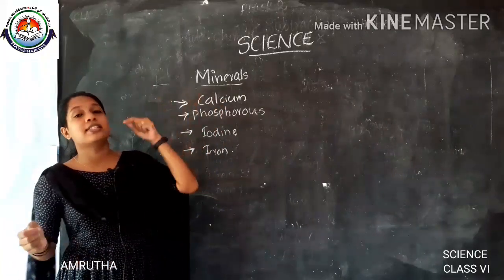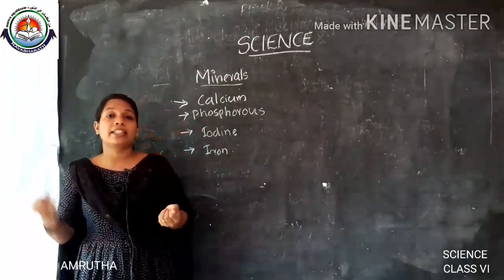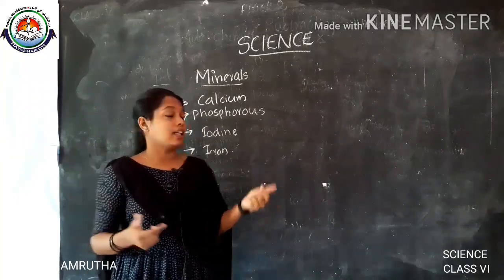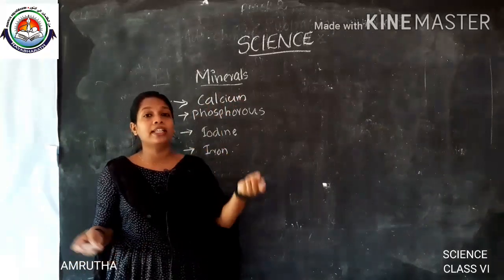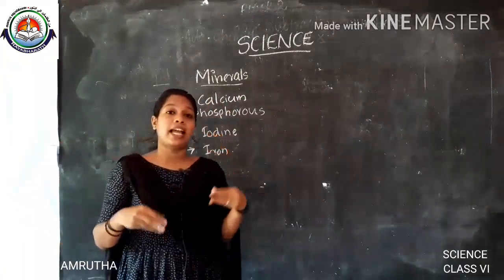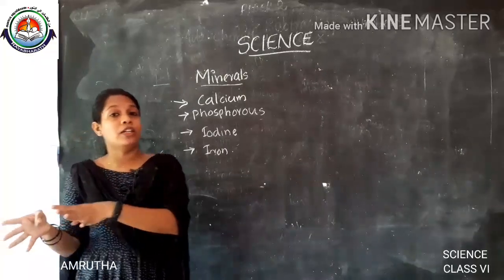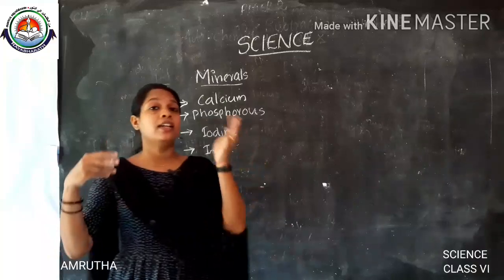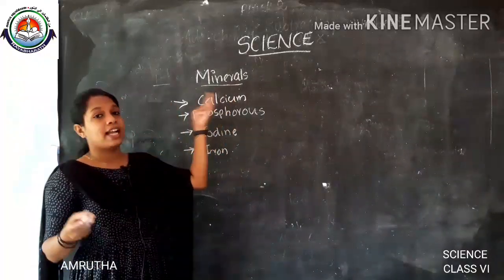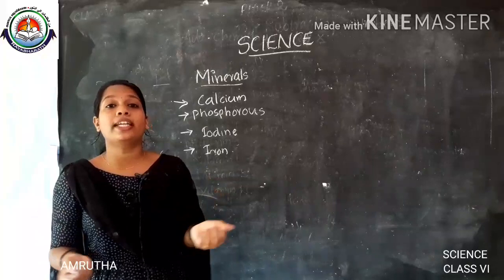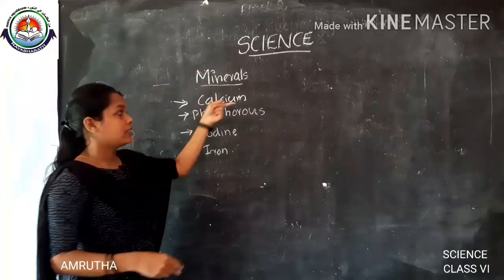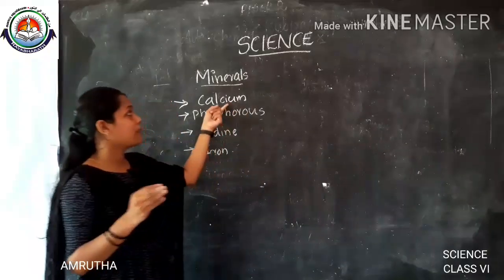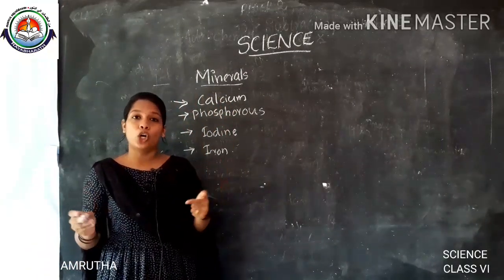Calcium is obtained through eating milk, egg, cereals, green vegetables, etc. Calcium is important for the teeth, bones and muscles. It hardens the teeth and bones, and also helps in the clotting of our blood. When we get wounded, the clotting of blood is necessary, so calcium is the mineral that helps in blood clotting.